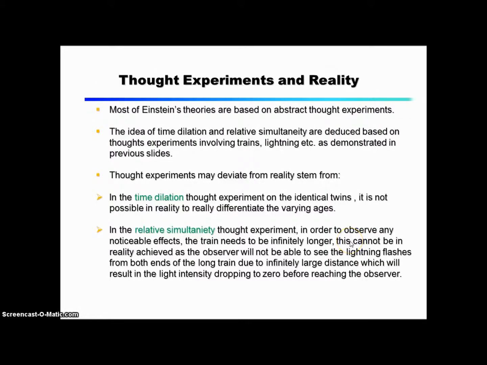Thought experiments versus reality. Most of Einstein's theories are based on abstract thought experiments. The ideas of time dilation and relative simultaneity are deduced based on thought experiments involving trains, lightning, etc., as demonstrated in previous slides. Thought experiments may deviate from reality. In the time dilation thought experiment on the identical twins, it is not possible in reality to really differentiate the varying ages. In the relative simultaneity thought experiment, in order to observe any noticeable effects, the train needs to be